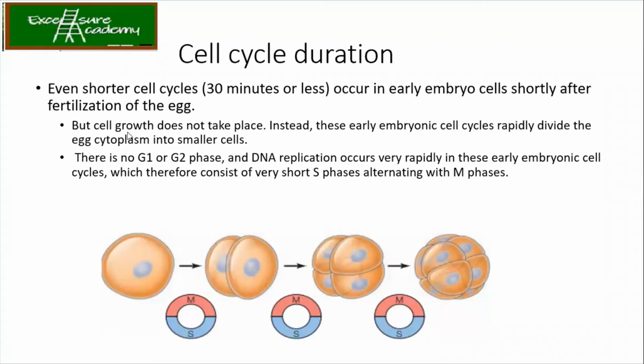Now, when cell growth is not taking place, these early embryonic cell cycles have to be checked. This is what is happening during embryonic development. As soon as the fusion happens, there is a fusion between the egg cell and the sperm cell. What happens after that?